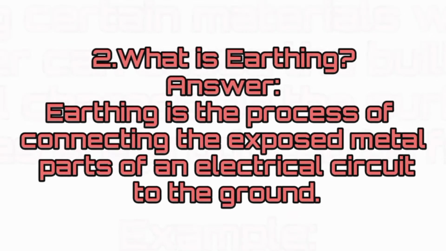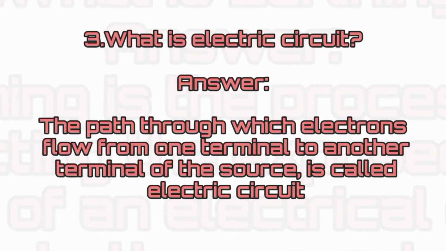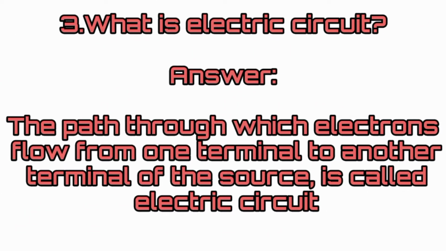Question number 2. What is earthing? Answer. Earthing is the process of connecting the exposed metal parts of an electrical circuit to the ground. Question number 3. What is electric circuit? Answer. The path through which electrons flow from one terminal to another terminal of the source is called electric circuit.